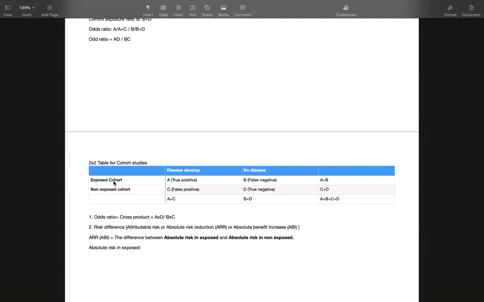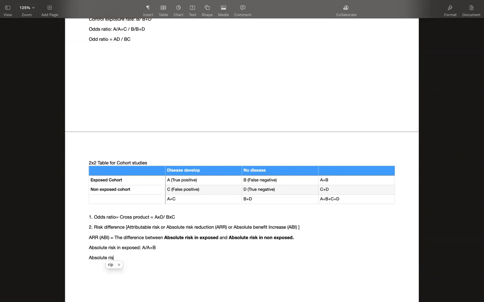Here, if you see the exposed group, how many people are exposed? A plus B. And how many of them are developing the disease? A. So absolute risk in exposed would be A by A plus B. Understood?